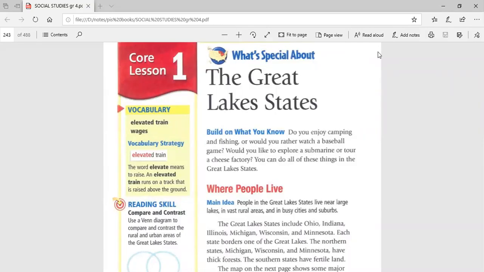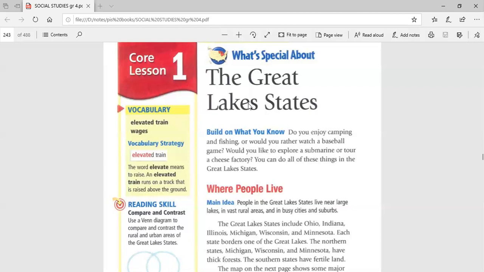Today we're going to speak about lesson 1 in chapter 8. This speaks about the Great Lakes states. You know, guys, that we spoke before about the Midwest region in America, and I told you it's located in the middle of America. It's also divided into two parts, the Great Lakes states on the east part and the Great Plains states on the west part. So today we're going to speak about the east part, where we could find the Great Lakes states.